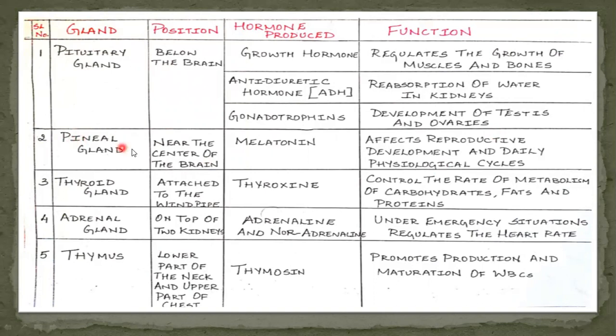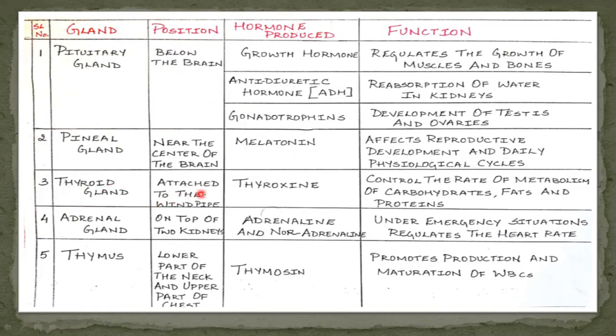Next, we'll move on to the pineal gland. Pineal gland is present near the center of the brain, and it is connected to light, and it produces the hormone called melatonin. This melatonin affects the reproductive development and daily physiological cycle, and plays an important role in regulating sleep patterns.